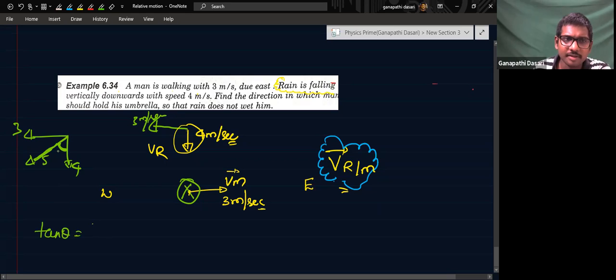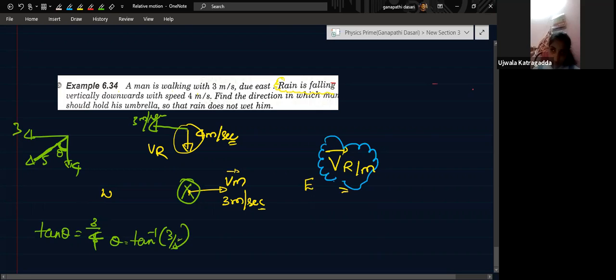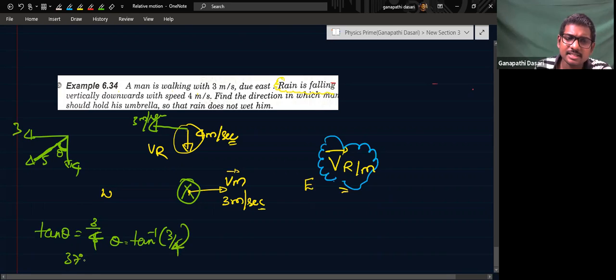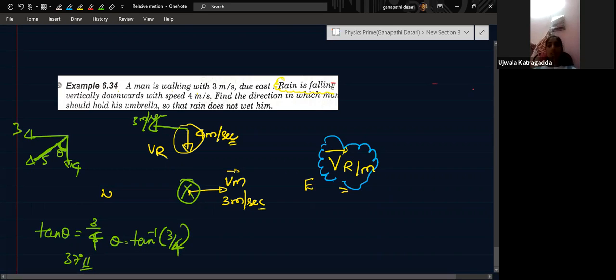Tan theta is equal to 3 by 4, opposite side is 3, so theta is tan inverse of 3 by 4. What is tan inverse of 3 by 4? 37 degrees.